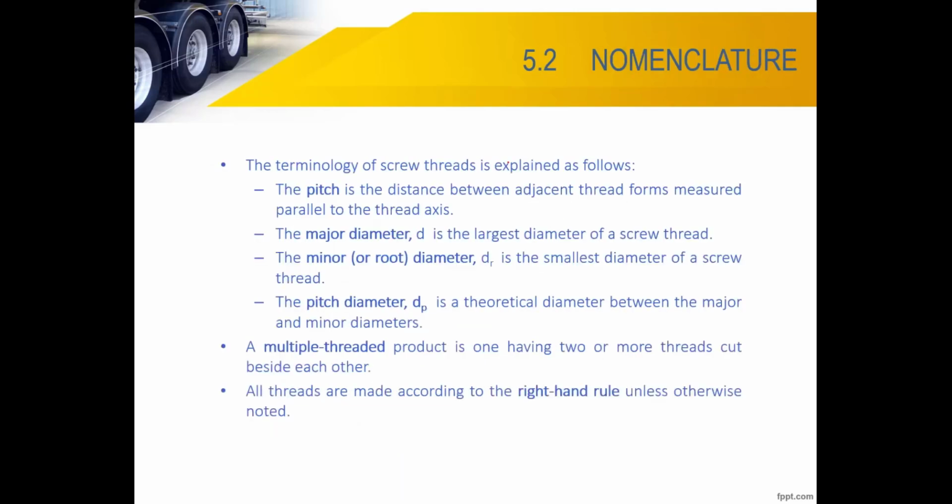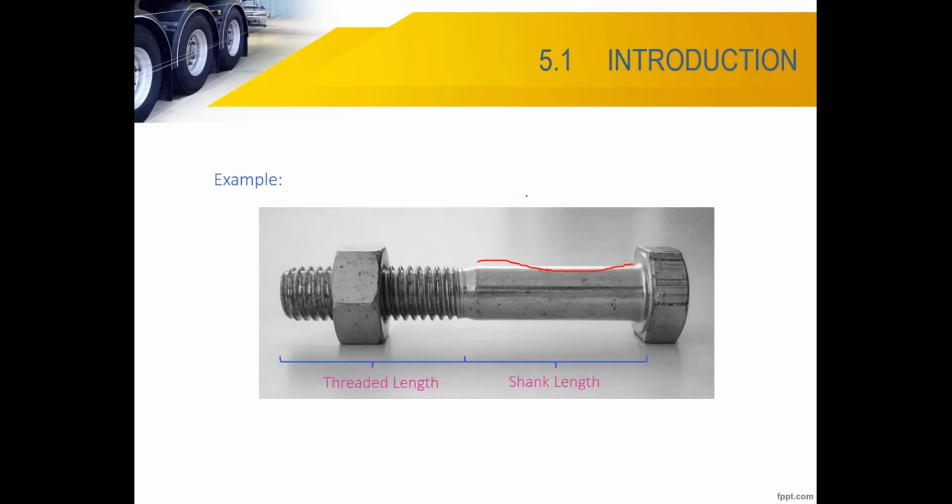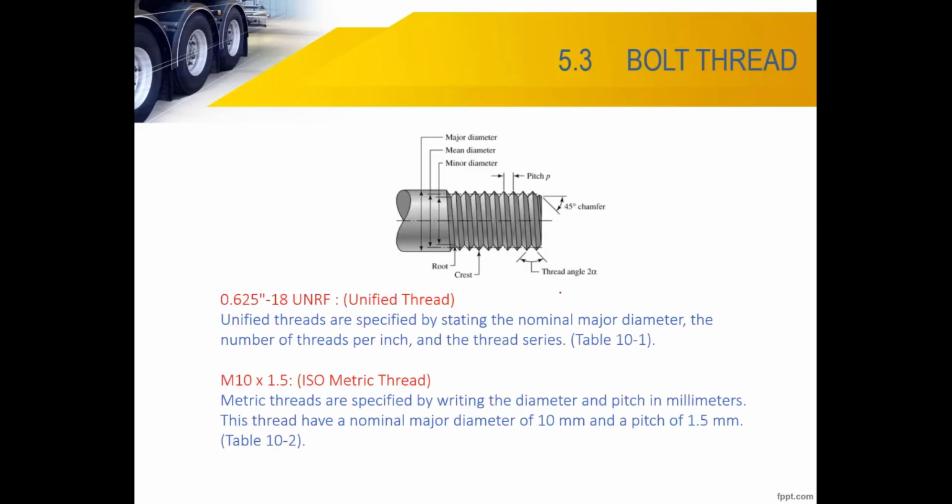Okay, the terminology major, this one already explained to you in engineering drawing, major diameter. What is the pitch? What is pitch? Pitch apa? From the peak to peak, the distance of the thread, that is what we call pitch, right? All right. This is a nomenclature of the bolt, major diameter, minor diameter. So we have a pitch, we have a thread angle. Okay, we have a unified English.